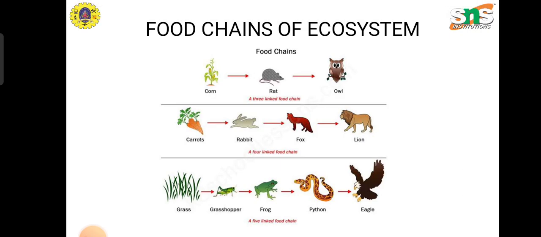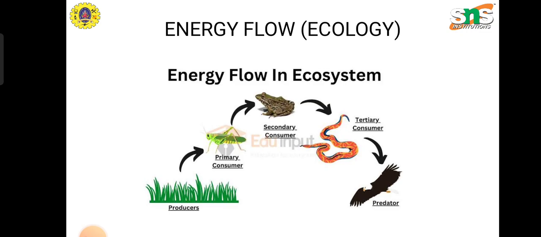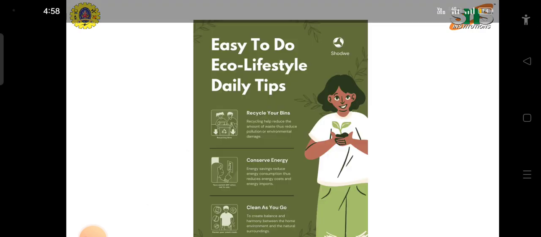Next, the food chains of ecosystems. Food chain: corn, rat, owl; carrot, rabbit, fox, lion. A four-link food chain. Grass, grasshopper, frog, python, eagle: a five-link food chain. Now energy flow in ecology. Energy flow in ecosystems: producers, primary consumers, secondary consumers, tertiary consumers and the predator.